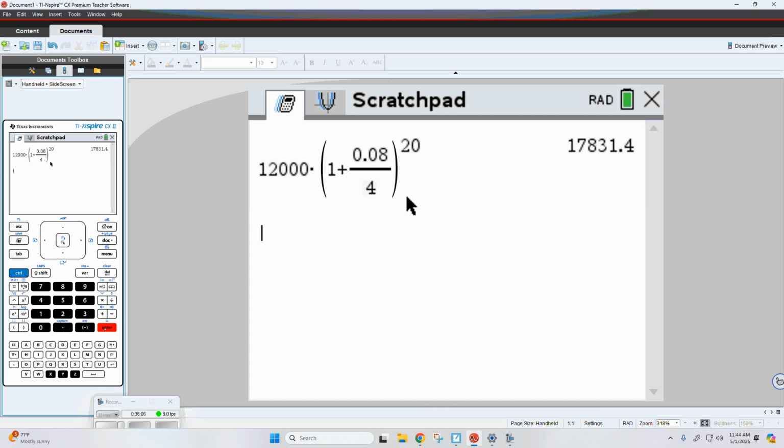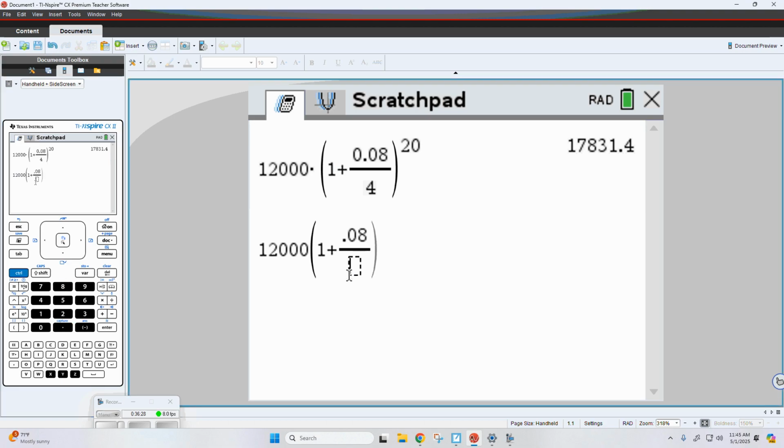Oh, we also need to probably remove this one because there you go. So let's say I want to go ahead and compound it 12 times a year. Almost everything is going to stay the same. We're still starting with the same amount of money. 1 plus, let's even keep the same interest rate, so this is going to be control divide 0.08. But now we're going to do it 12.